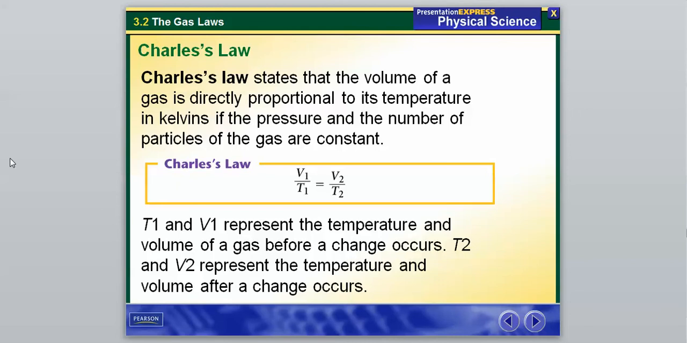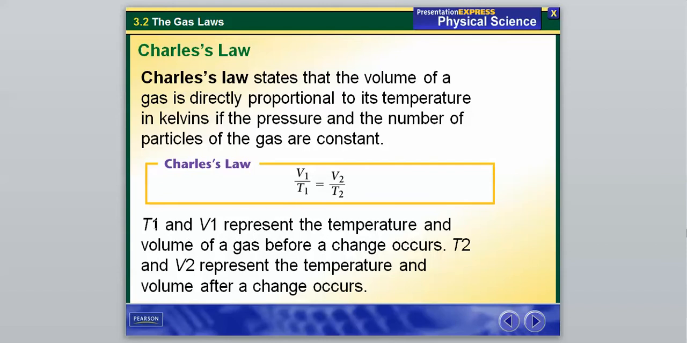Based off of this, he came up with what is called Charles' law, and it states that the volume of a gas is directly proportional to its temperature in kelvins if the pressure and the number of particles of the gas are constant. So I'd make sure I wrote down his equation here. Volume is directly proportional to the temperature. So they're basically directly dependent on one another. If you change one, it's going to cause a change in the other. If you increase one, it increases the other. If you decrease one, it's going to decrease the other.